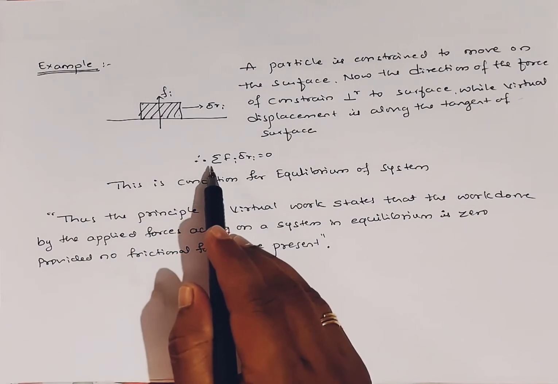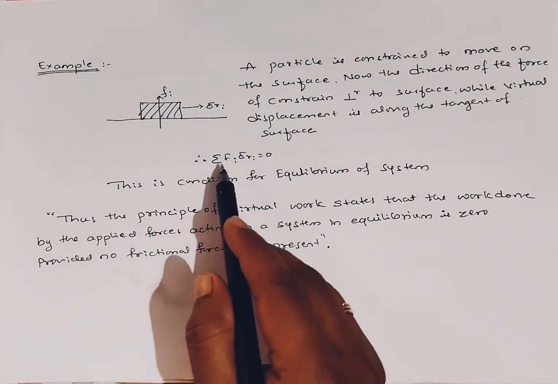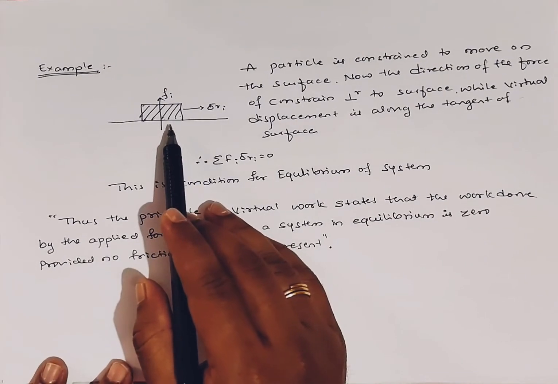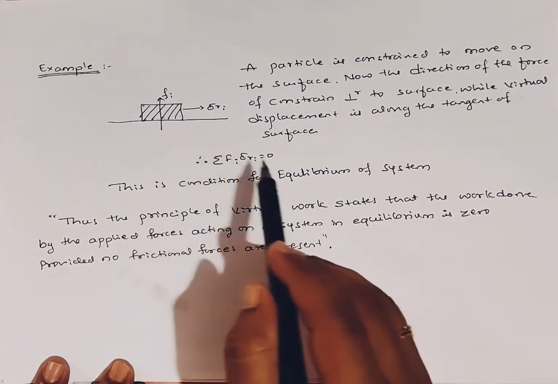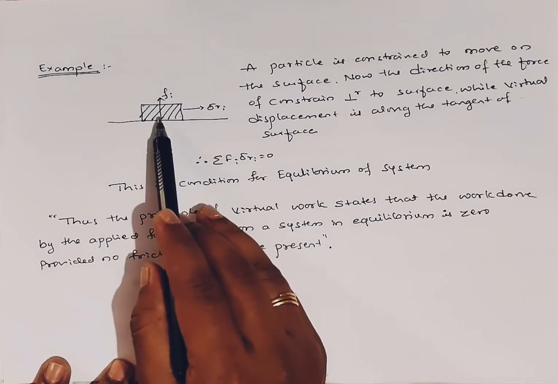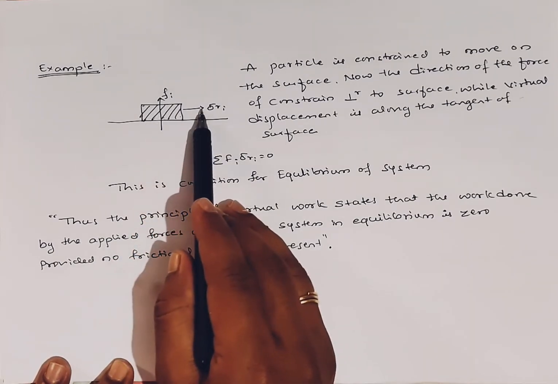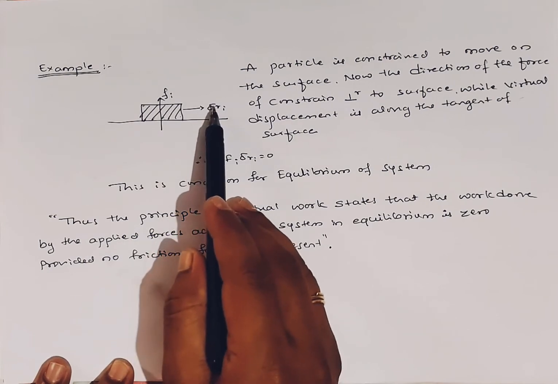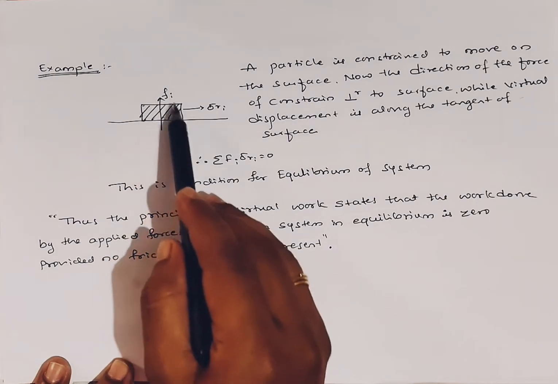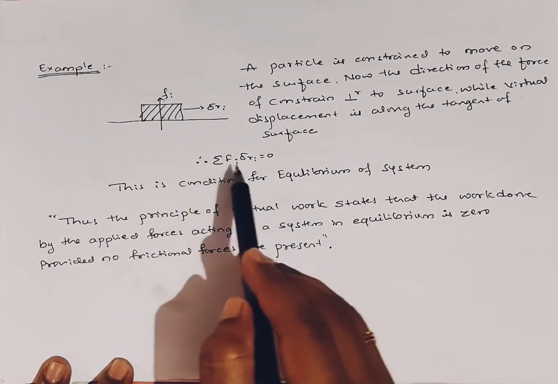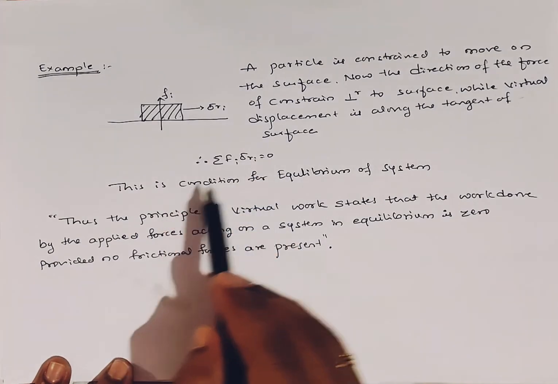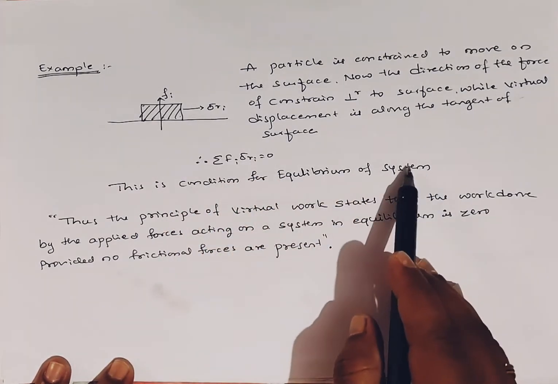Then we can write the summation of fi dot delta Ri, that is the virtual work done on this system, as nothing but 0, because this system is in equilibrium. We have done some virtual displacement, but this system is in equilibrium, so summation of fi dot delta Ri is equal to 0. This is a condition for equilibrium of the system.